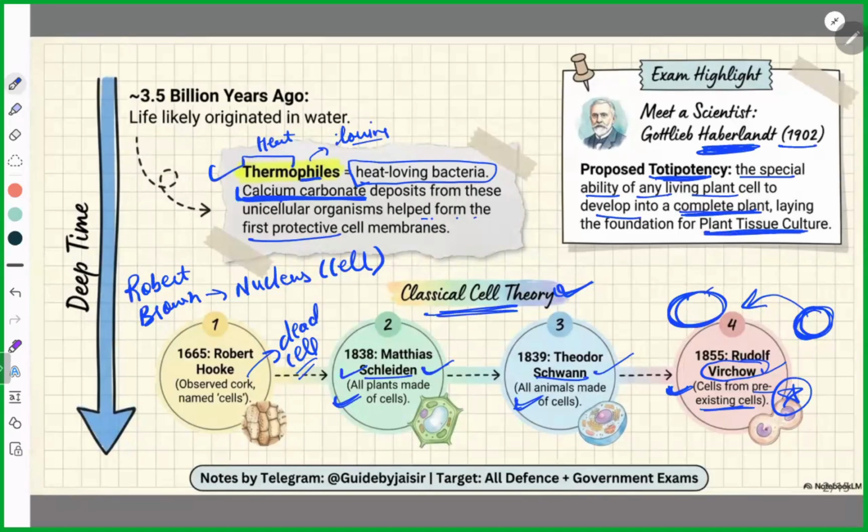Now what is tissue culture? Can anyone tell me? Have you heard this word earlier? What is tissue culture? Growing plants through plant tissues, right? In simple terms, without seed. Correct? Yes, sir. Got it? Okay, good. In simple terms, this is called plant tissue culture, and totipotency is related to this. It is the ability of a living plant cell, where a cell grows into a plant. It is called totipotency.